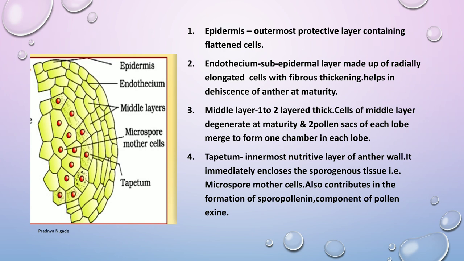Now, what is the function of this tapetum? Tapetum provides nutrition to the sporogenous tissue and developing microspores, that is nothing but the developing pollen grains. This was the first function of the tapetum, and the second function is nothing but the formation of sporopollenin. Now, what is this sporopollenin? Sporopollenin is a component of pollen exine. So, we have seen two functions of tapetum: it provides nutrition to the sporogenous tissue and developing microspores, and it forms sporopollenin, which is a component of pollen exine. Now, let's move to the next part.